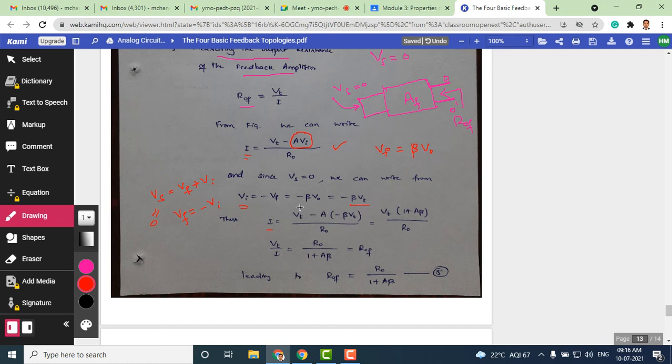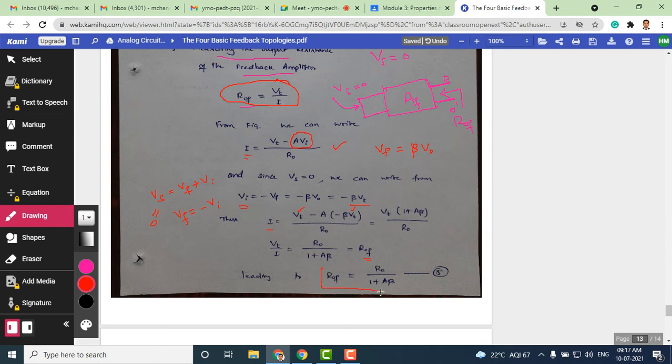Now we can simplify this by taking Vt as a common factor from these two terms, and you get Vt into 1 plus A beta, and R naught is kept as it is. Now look at the definition of ROF, which is Vt by I. So already we have Vt on the right hand side here, and I is on the left hand side. So the ratio of Vt by I is nothing but ROF, and the remaining terms you can keep as they are: R naught divided by 1 plus A beta. This can be rewritten as ROF is equal to R naught divided by 1 plus A beta.